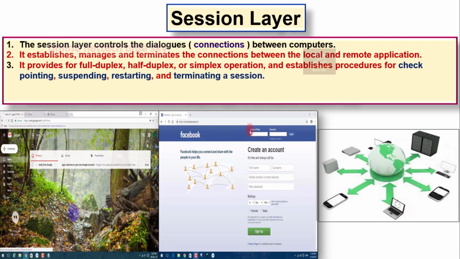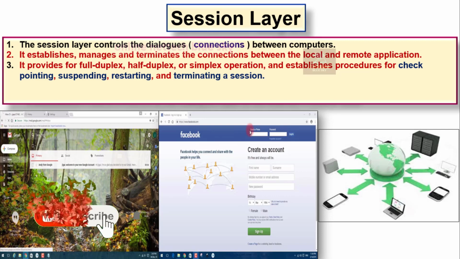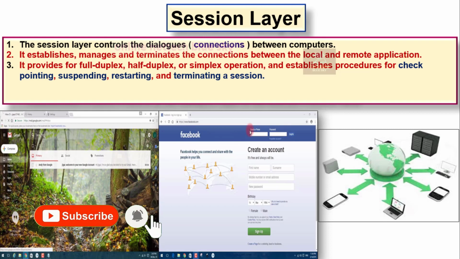Terminating a session means that sometimes your connection goes down, and when your connection comes back on the internet, the data automatically resumes and combines with the other data. That is one type of terminating session. It is very important for you, because all of the data you are downloading comes in through the session system.